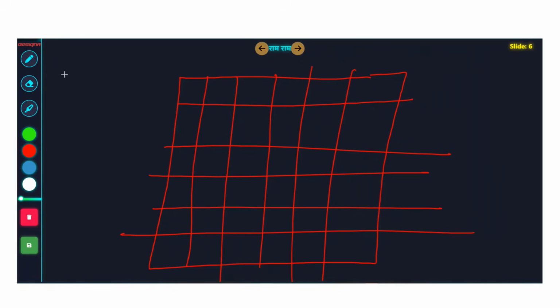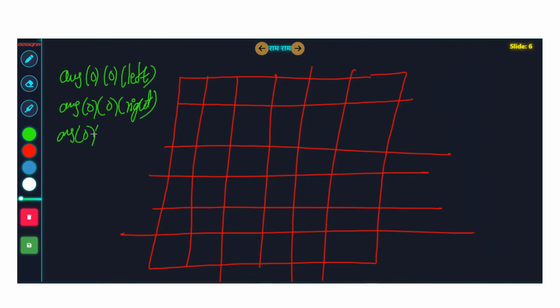This is the final solution. You have to calculate answer 0, 0 left. Then you have to calculate answer 0, 0 right, and then you have to calculate answer 0, 0 up. What does this mean? What is the best way to reach here if you are approaching this from the left hand side? So if you're approaching from left hand side, you just visit this cell, right? So answer of 0, 0 left is what? 1.